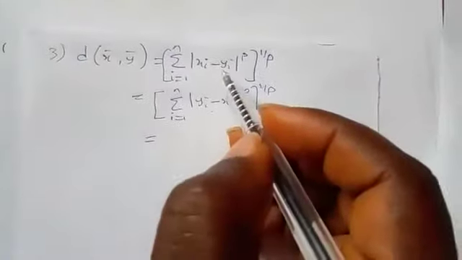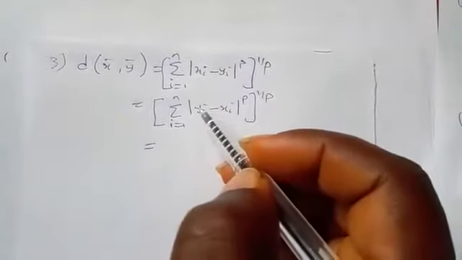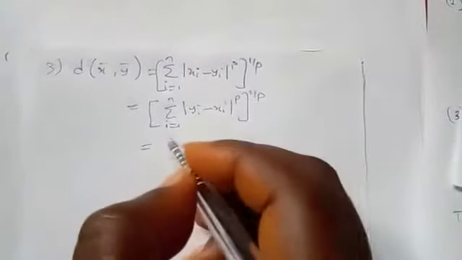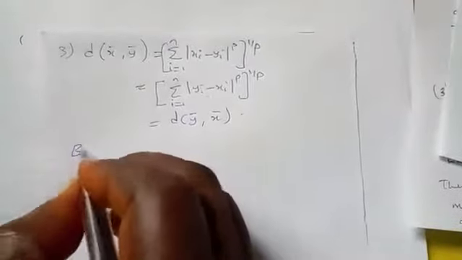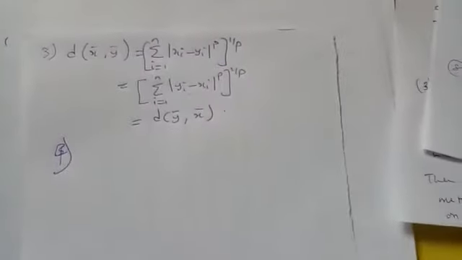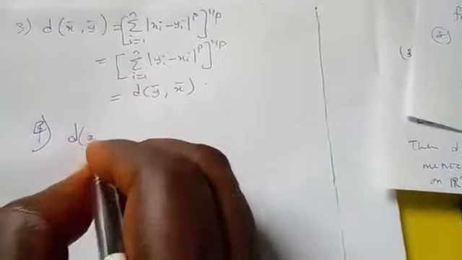What I've just done is interchange y and x, which is still possible for us to do. And this simply means d of y bar comma x bar. So we have shown the symmetric property. Finally is the triangular inequality, which is where we have work to do. The triangular inequality is not as easy.